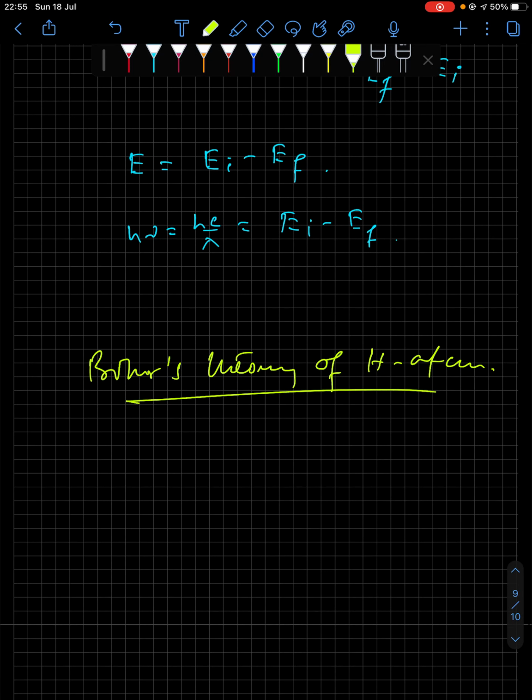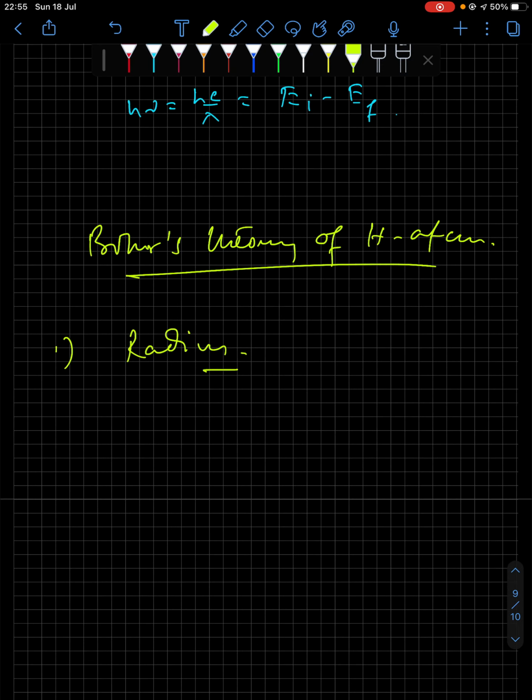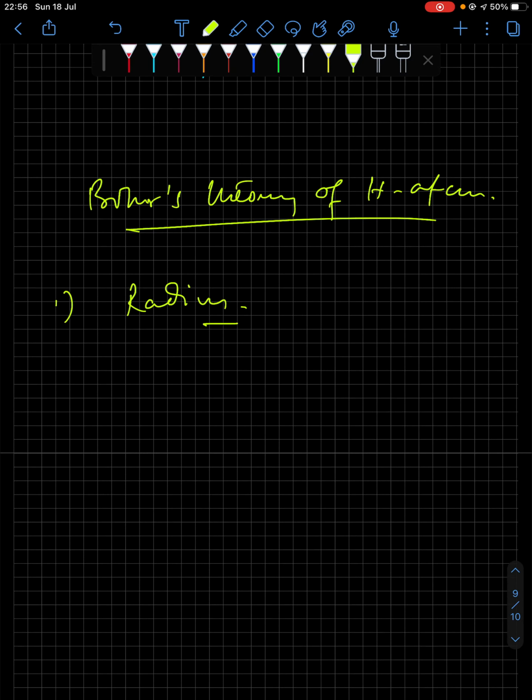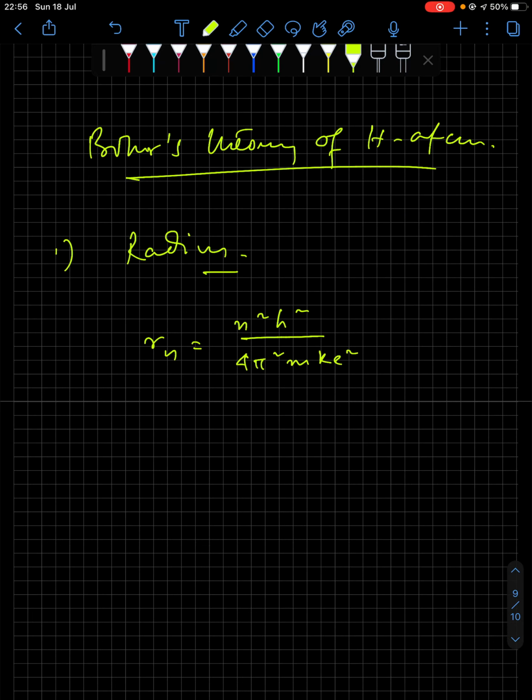Now this will also apply to helium plus and lithium 2 plus. So first, radius calculation. What is the relation for radius? Radius relation: Rn equals n square h square by 4 pi square m k e square. So this is the radius expression.